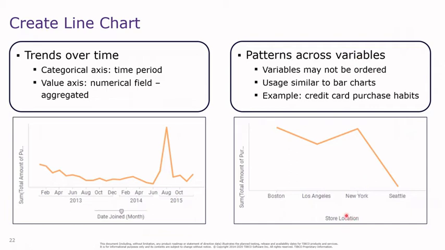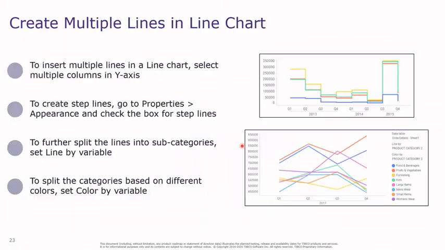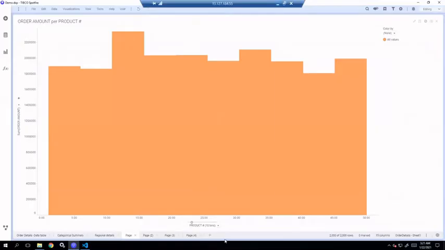Or it can be used to display patterns across variables. In that case, the x-axis is selected as store location with the y-axis as a numeric variable with some aggregation. Okay, now let's go and see directly in the tool how we can create it.